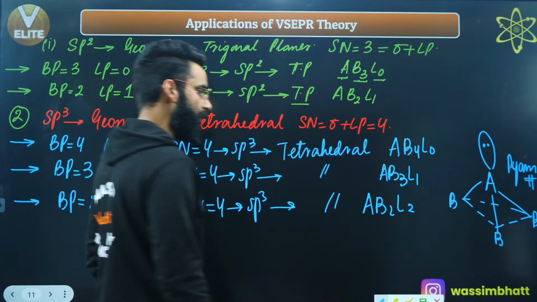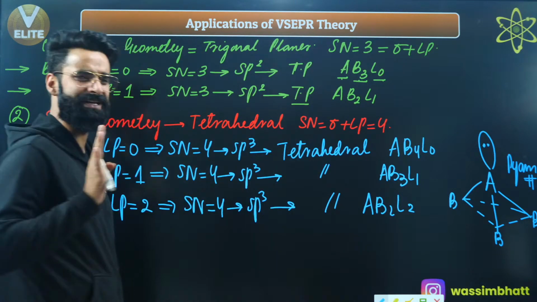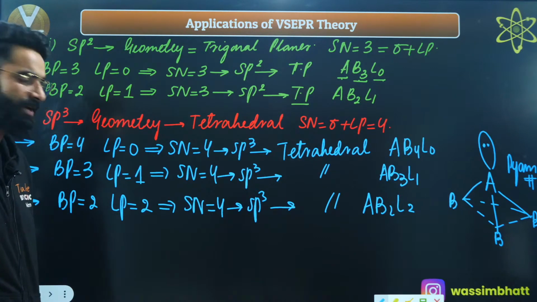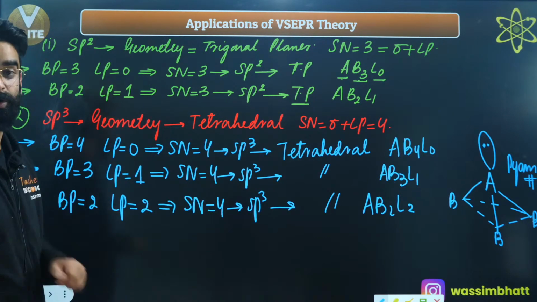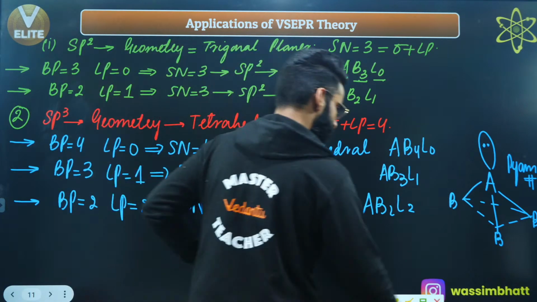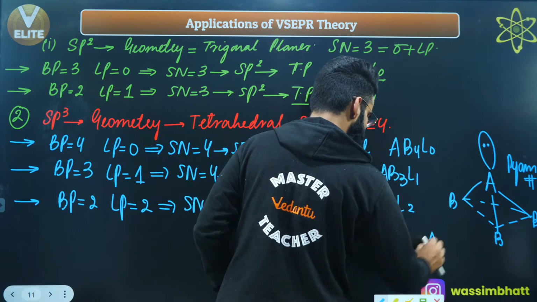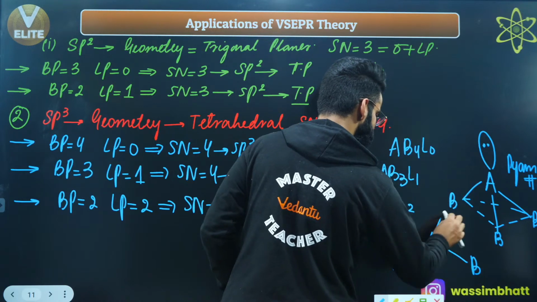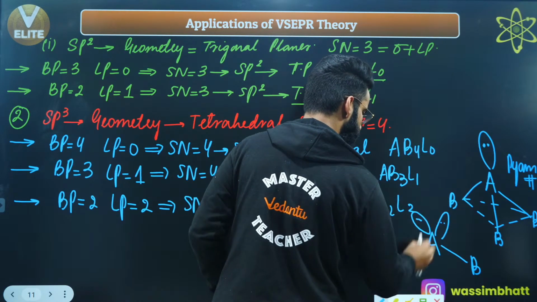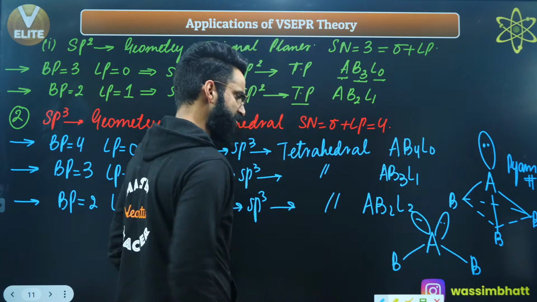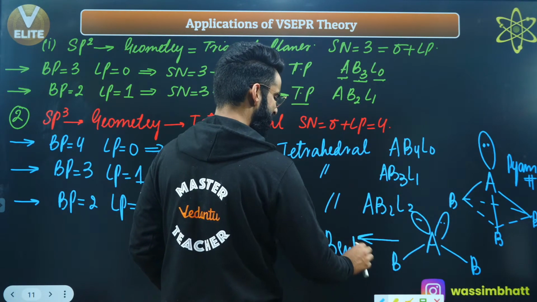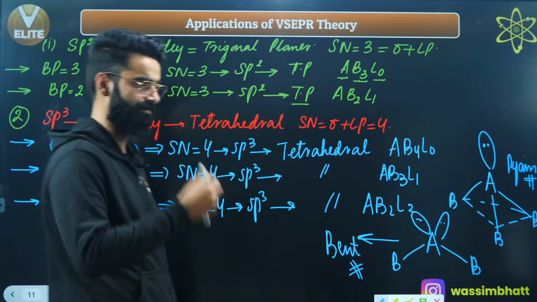What about the shape now? The geometry is no doubt going to be tetrahedral, but is the shape going to be tetrahedral? No way. Why? Because the central atom has got 2 lone pairs. So the actual shape is going to be like this. This is A, this is one bond pair, this is one more bond pair, and this is a lone pair over here, this is a lone pair over here. It's again a bent shape. The shape of this molecule of the type AB2L2 is going to be bent, like in case of water. I'm going to give examples in some time.